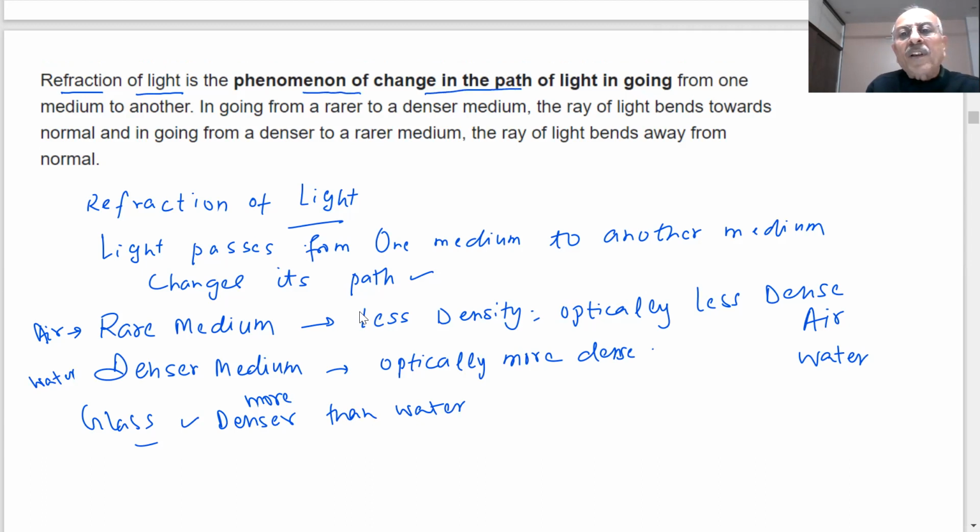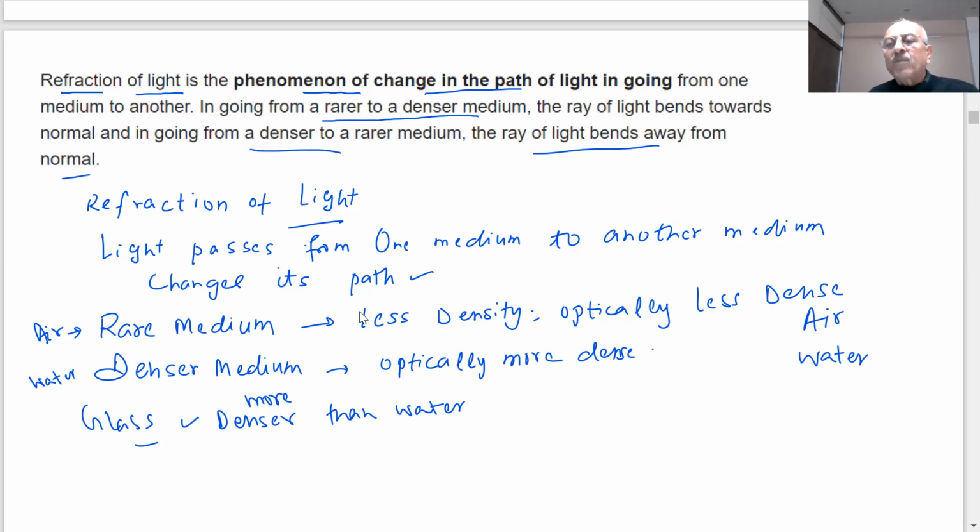This is what we call refraction of light. In going from a rare to a denser medium, rays of light bend towards the normal. Important point: rare to denser, the light bends towards the normal. And in going from denser to rare, light bends away from the normal.